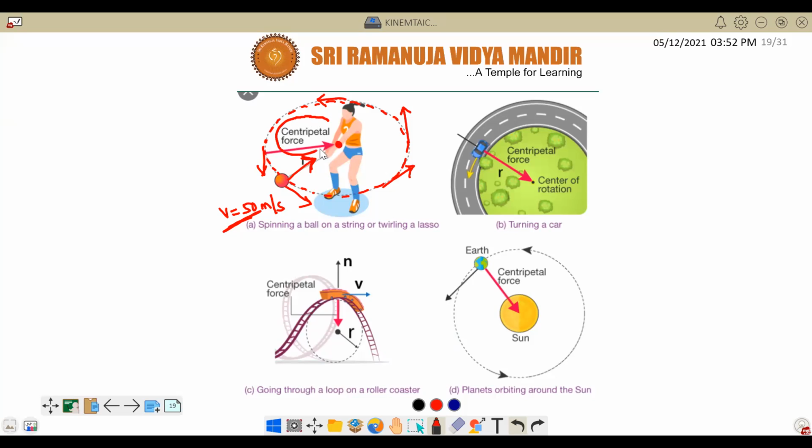See here, this is the centripetal force. This force will make the ball move on a circle. If this force is not there, the ball won't move.